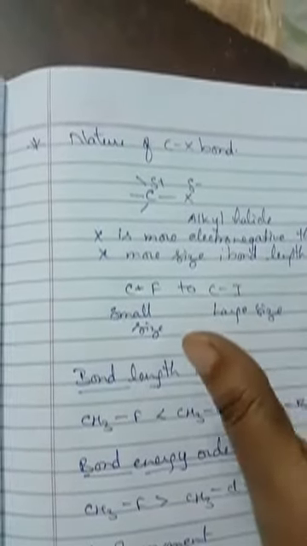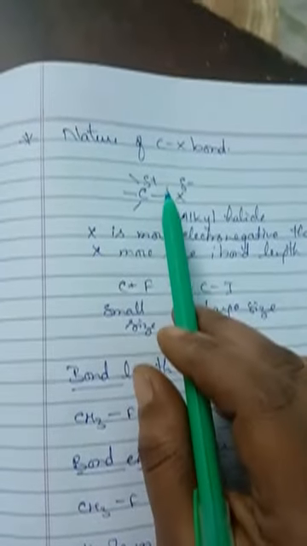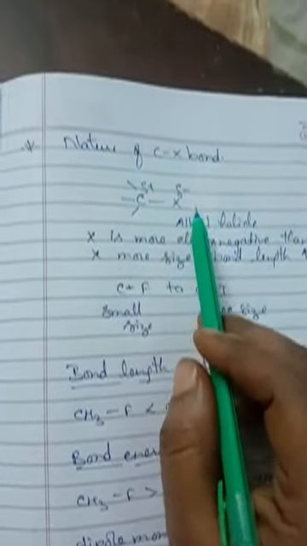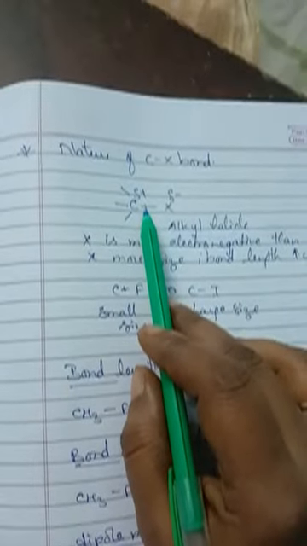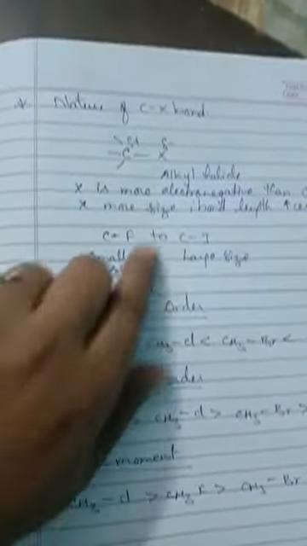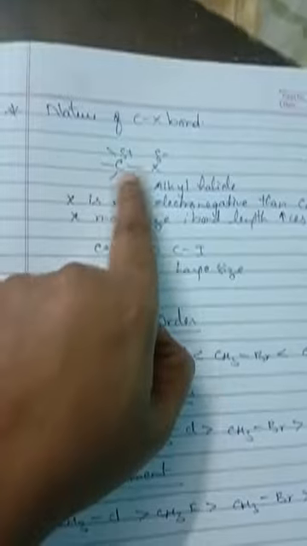That is, the carbon atom bears a partial positive charge, whereas the halogen atom bears a partial negative charge. So dipole, okay. That means polarized. Polarized means the electron sharing between the two atoms is not equal. Then a polar molecule will be formed, isn't it? So this is more electronegative than this, so the movement of electrons we can see is from carbon to halogen.